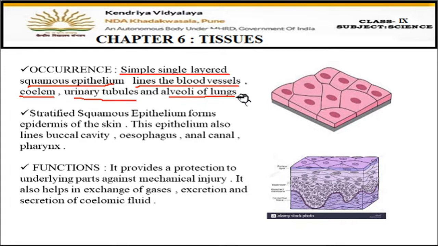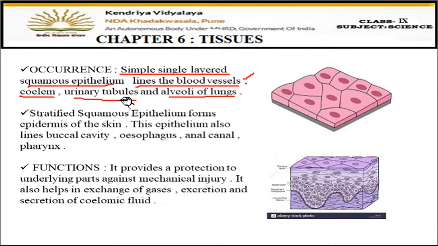Alveoli is the place where gaseous exchange takes place, and the walls of the alveoli are very thin. Fine, that's why simple squamous. Now, simple squamous tissues are flat and very thin. That's why they are present in such types of delicate organs. The blood vessel wall is very thin, so they are present there. The kidney's urinary tubules are also very thin walled. So wherever the skin is very thin, simple squamous epithelium tissues are present. Now you have to learn about their locations as well as their functions.